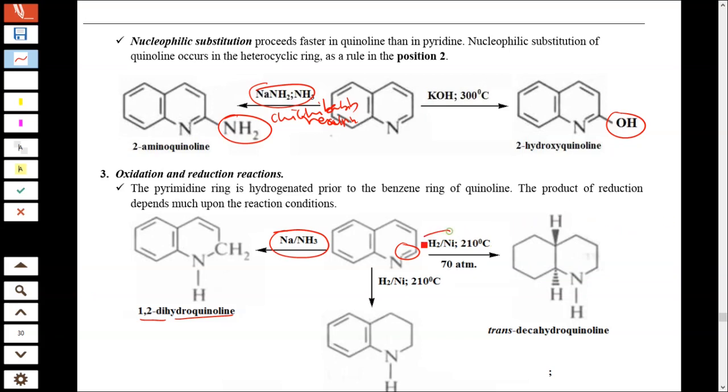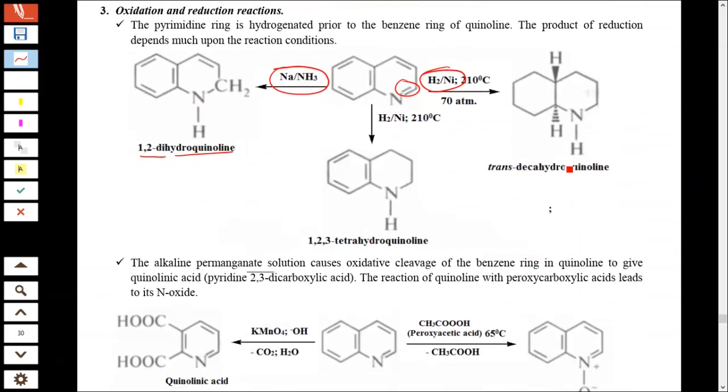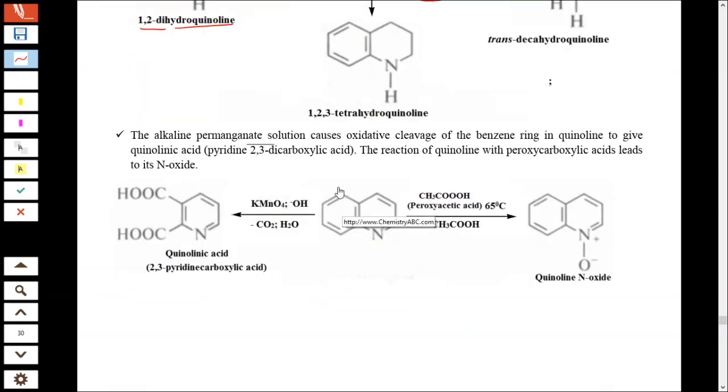With a strong reducing agent, Raney nickel, you will get two double bonds reduced, a trans-decahydroquinoline. At 200 degrees with Raney nickel, you will get 1,2,3,4-tetrahydroquinoline. On oxidation with KMnO4, you will get quinolinic acid, a dicarboxylic acid.